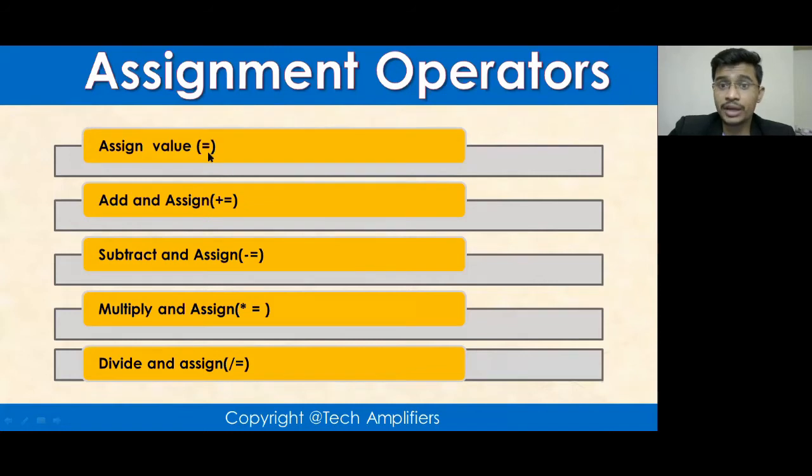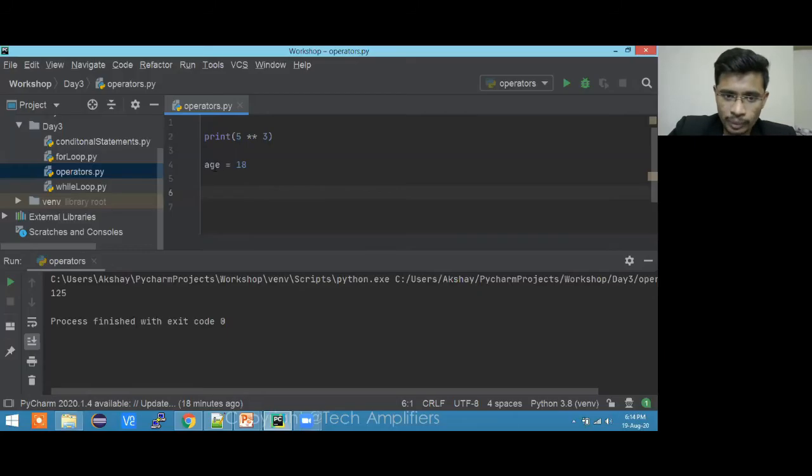Then we have assignment operators, which directly assign values. I wanted to show you the second one, add and assign, a short form. The assignment operator is like this: a is equal to 18. The value 18 is assigned to this particular variable.